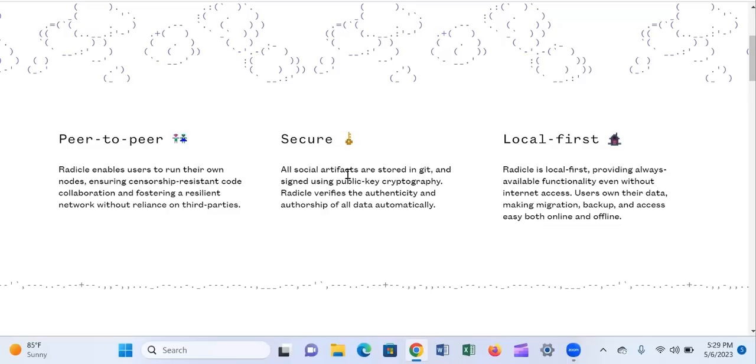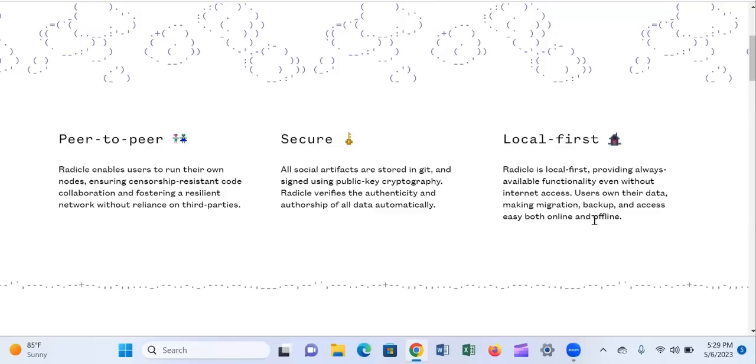All social artifacts are stored in Git and signed using public key cryptography. Radicle verifies the authenticity and authorship of all data automatically. Local first. They say Radicle is local first, providing always available functionality even without internet access. So without internet access, you can actually use Radicle. It's not completely dependent on the internet. Users own their data, making migration, backup, and access easy both online and offline.